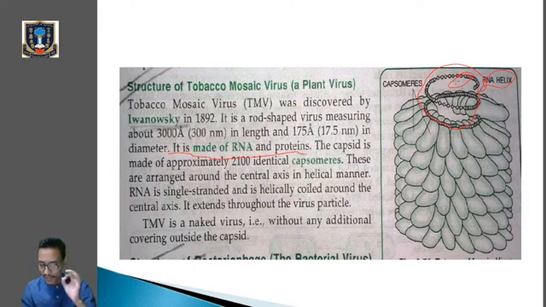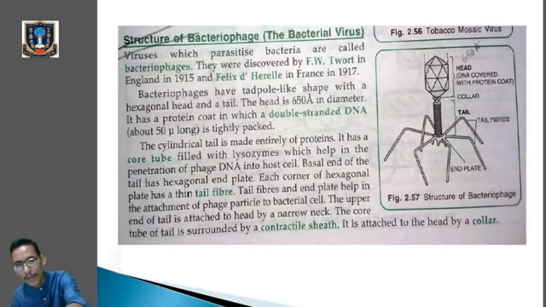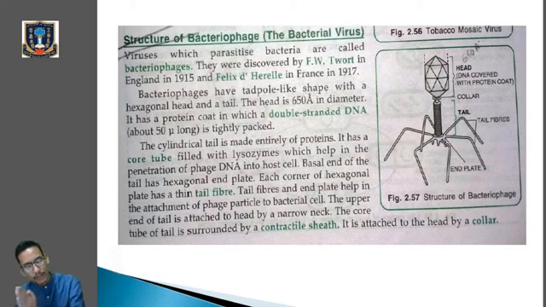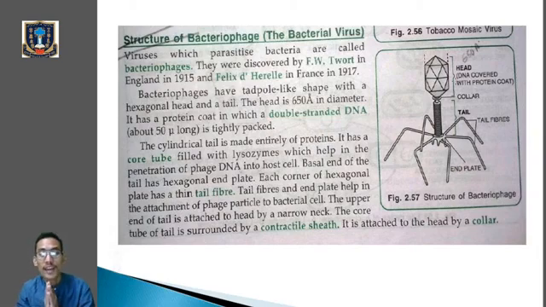Clear this one? Okay. Now similarly, we will go through the structure of the bacteriophage, the virus that can infect bacteria. Viruses which parasitize bacteria are called bacteriophages. To remember this one: the viruses which infect bacteria are called bacteriophages, and they were discovered by F.W. Twort in England in 1915 and Felix d'Herelle in France in 1917. So what do we mean by a bacteriophage? They are the viruses which infect bacteria.